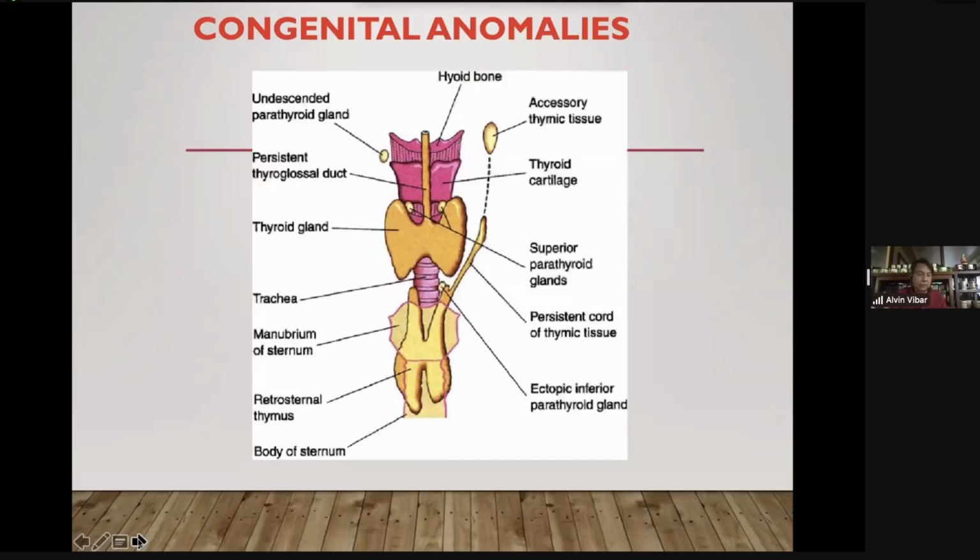So again, here are some examples of congenital anomalies. You have here an accessory parathyroid gland, and again, the most common location is together with the thymus gland. So these are ectopic locations.